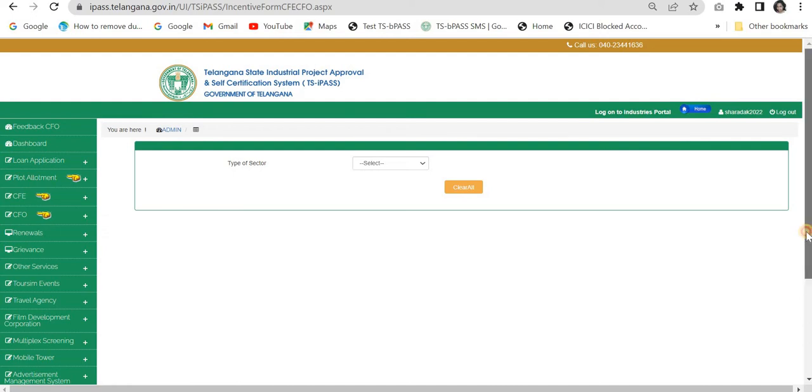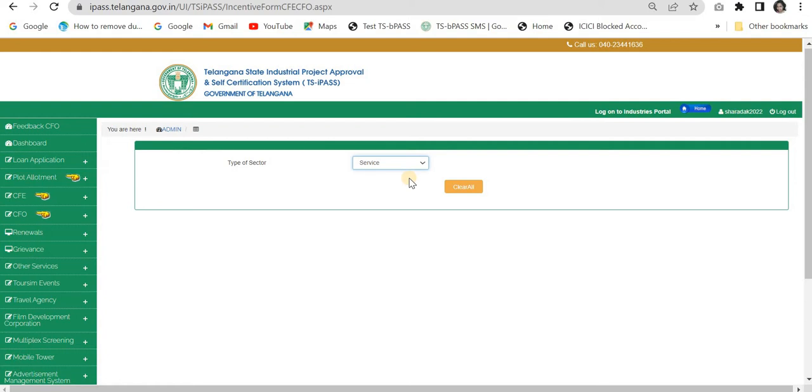Before moving on to the application part, we have to select the type of sector. So you will select the service sector. You might be worried whether textiles is a manufacturing or a service sector. Textiles is a manufacturing sector, but we have given it as 3 different sectors because service and manufacturing are operated by one department. Textiles incentives are given by a different department. So for the departmental purpose, it is being listed as 3. Otherwise, usually the types of sectors we have are service and manufacturing.